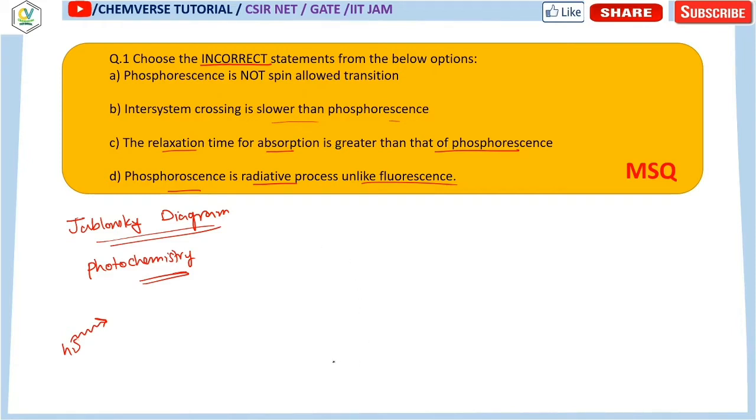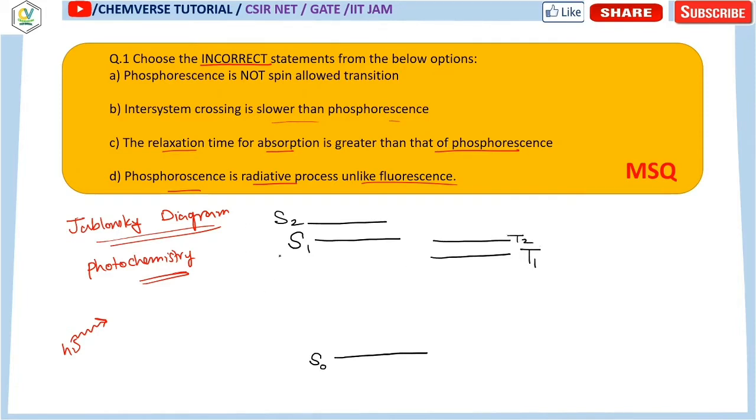If you remember the diagram, it was something like this. This is the ground state, which is S0, the singlet ground state. This is the excited state, singlet excited state S1, and there was the triplet excited state T1, and there will be some other states, S1, S2 in this way, and T1, T2.